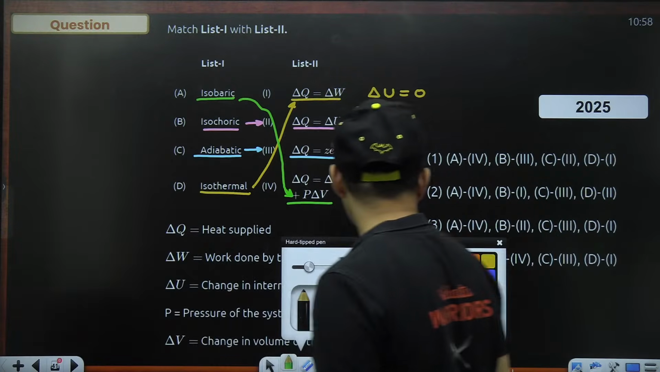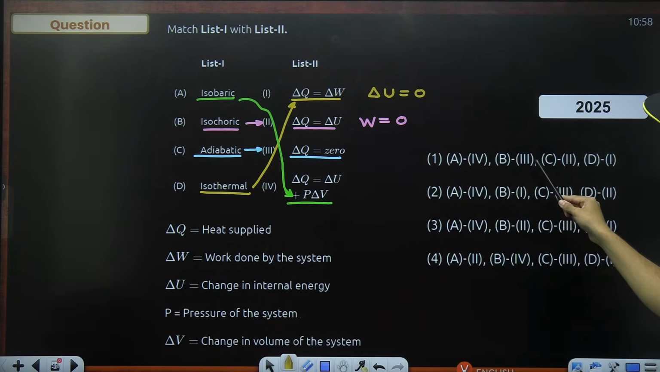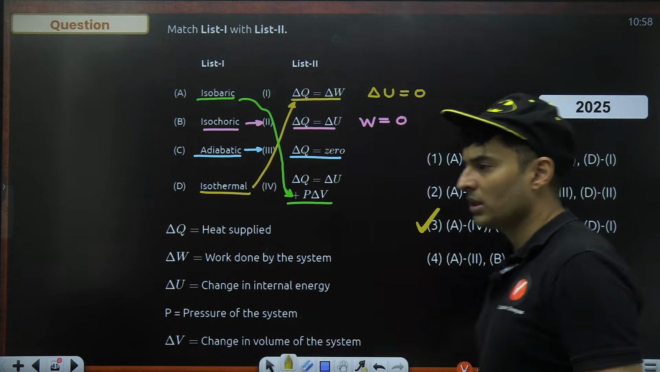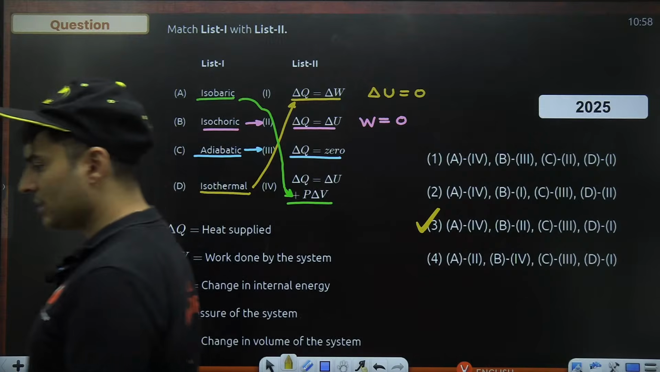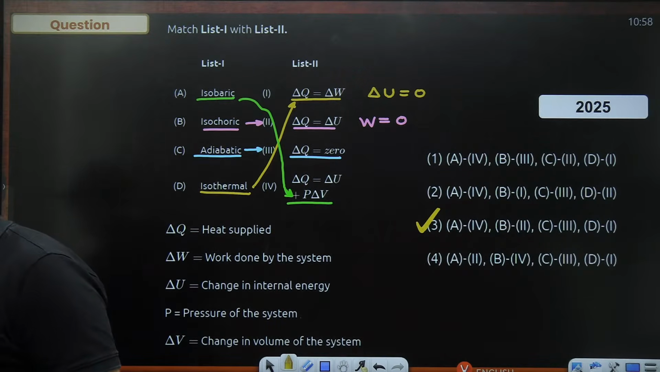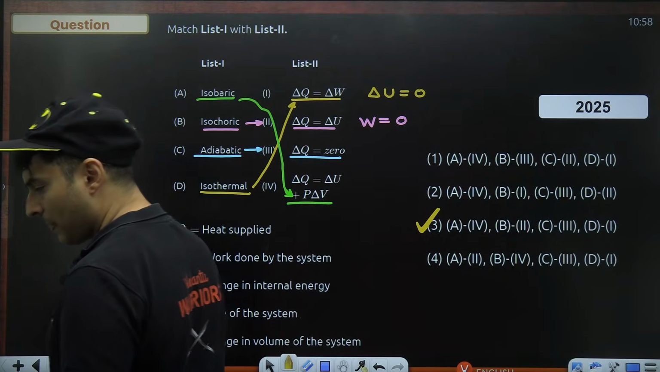So is there an option which matches with everything? Check it out. A is going with 4 in these three places. B is going with 2. So I think the third option is the right one. That's how you do it. Yes, perfect. Very good. Awesome.